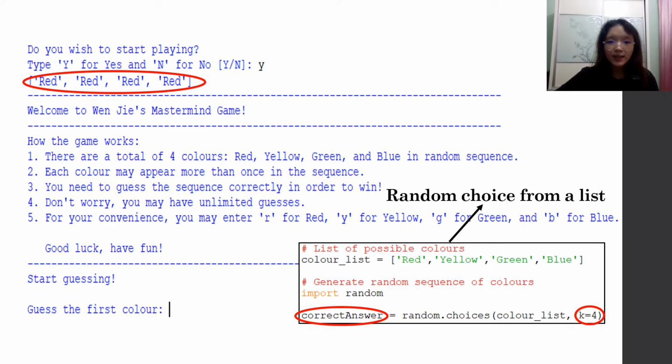The sequence of colors is randomly generated through the code shown. Here I have predefined a list of possible outcomes of colors in the list named color list. The random library is used to generate the random sequence, which will be inserted into a list named correct answer. The k=4 indicates the number of items the program will randomly select out of the color list. This random function allows repetition of colors generated in the sequence because it picks each color randomly based on the 4 choices.